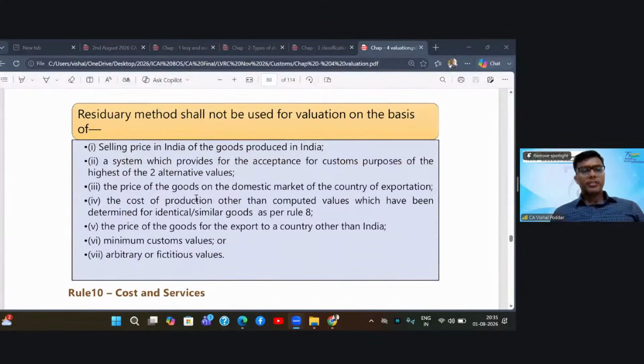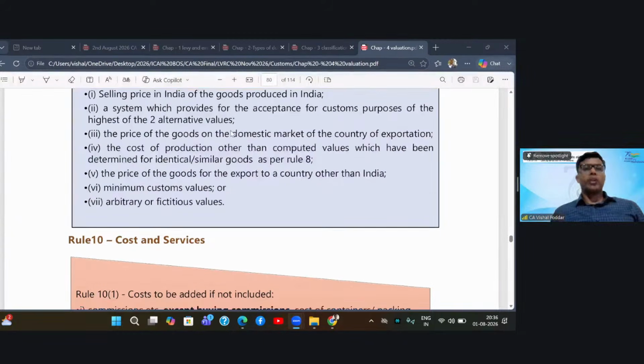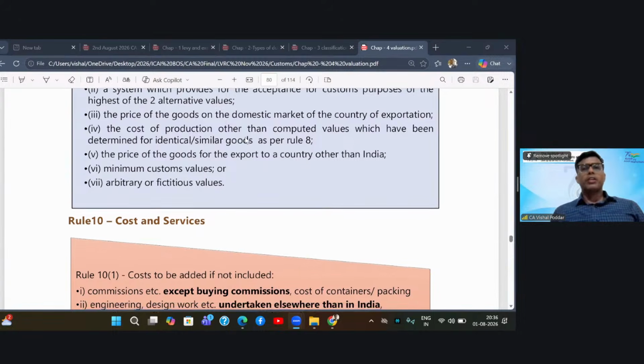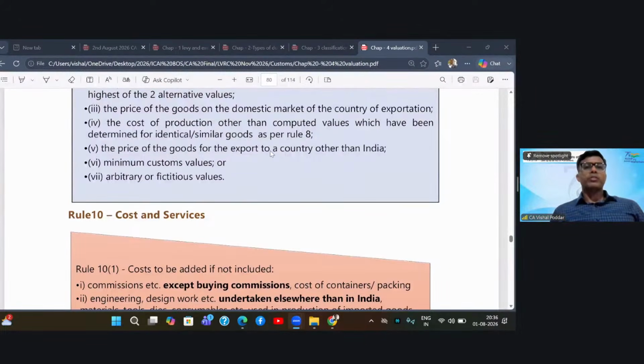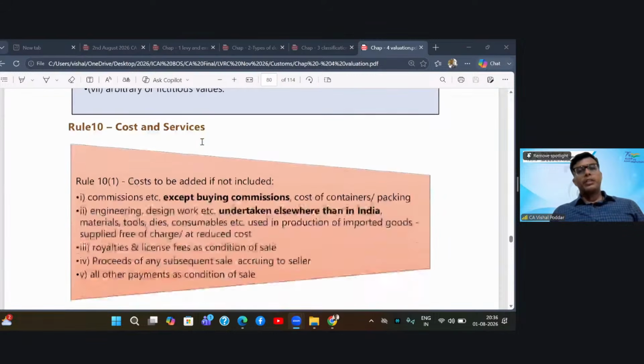Now, while applying this judgmental valuation rule or residuary valuation rule, what you cannot do? You cannot take the selling price of the goods which are produced in India. Second, the system which provides for acceptance of higher of the two values, price of goods in the domestic market of the country of exportation, then cost of production other than computed value, price of goods for export to country other than India, minimum custom values, arbitrary values. So these you cannot take, right?